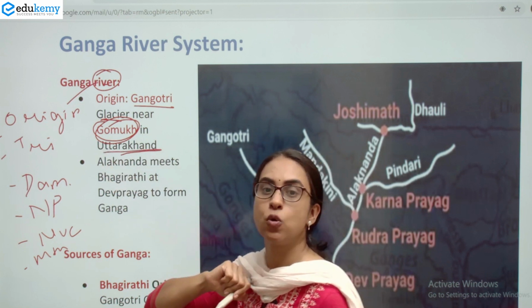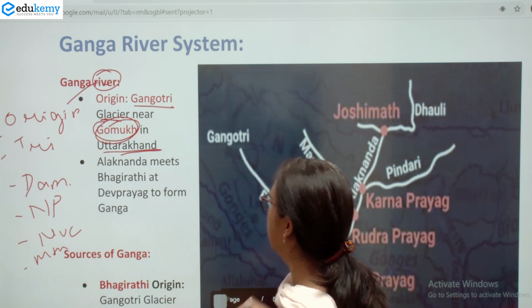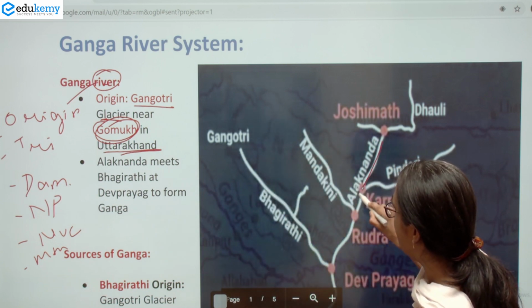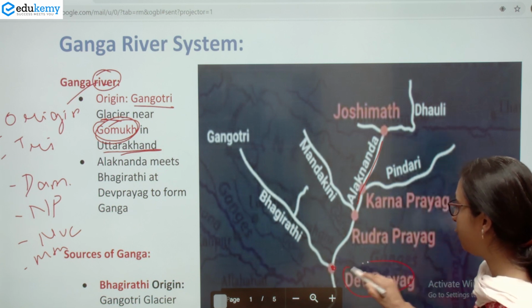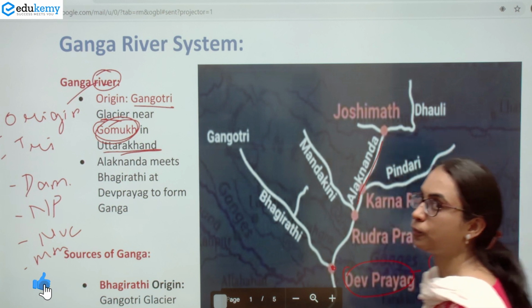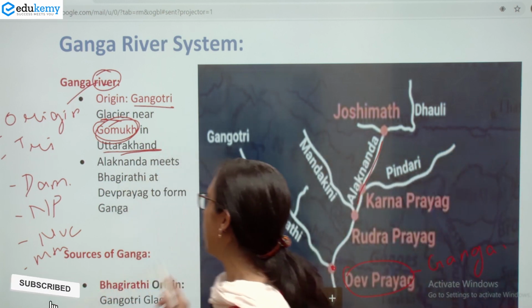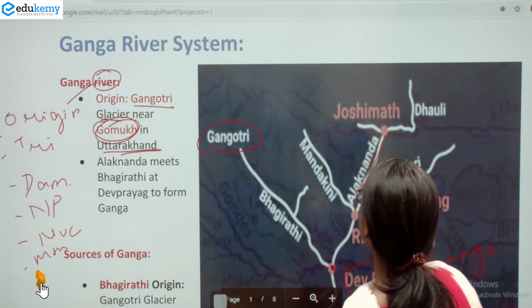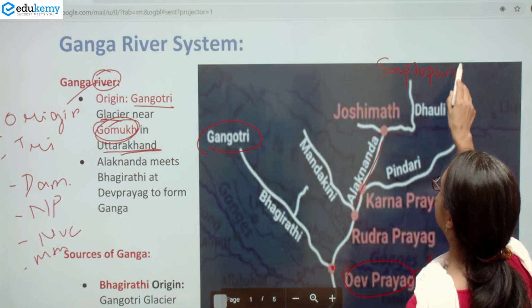And Ganga is known as Ganga when the Alaknanda and Bhagirathi combine together at Devprayag to form Ganga. Now the source of the Bhagirathi river is Gangotri, whereas the source of the Alaknanda is the Saptopanth glacier.